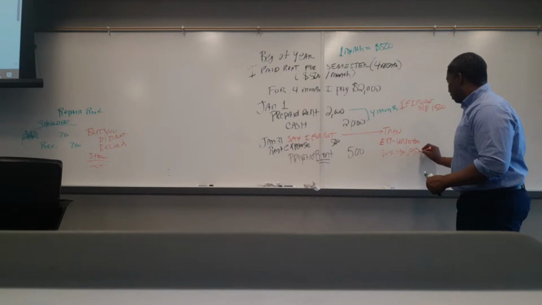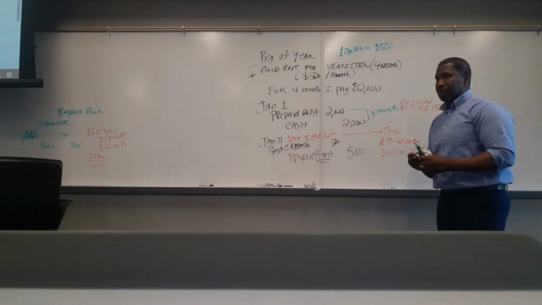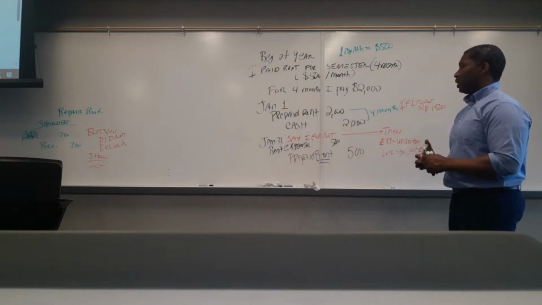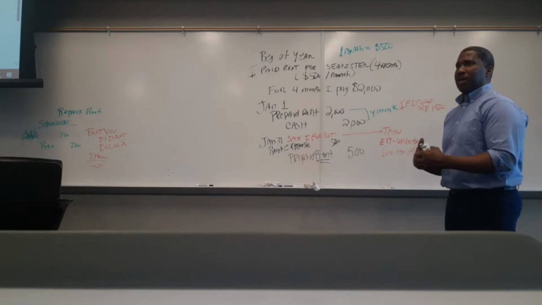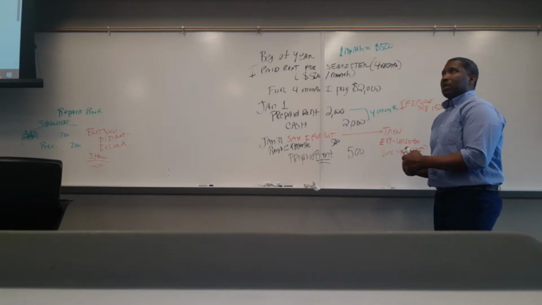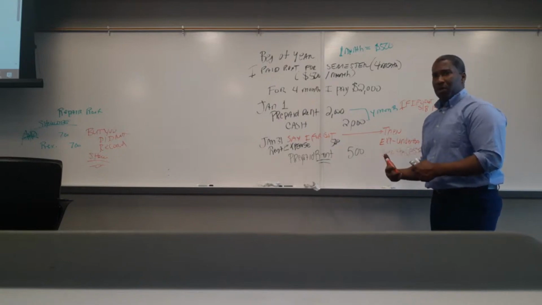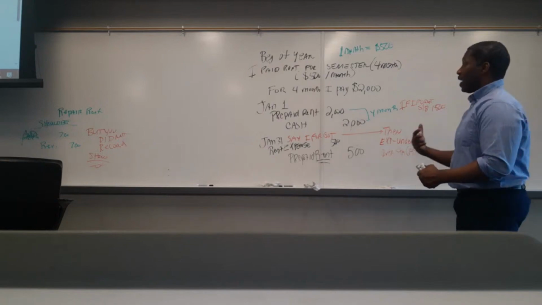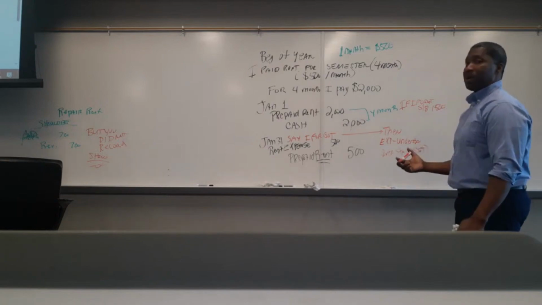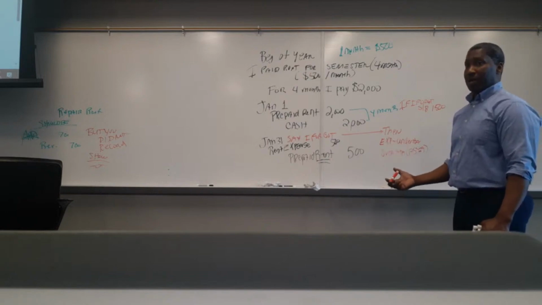Now, here's the problem. You may think you still have 4 months of rent paid up, but you only have 3. And so we have to make sure that we record that, because otherwise I'm going to make a bad decision about what I'm supposed to be doing.